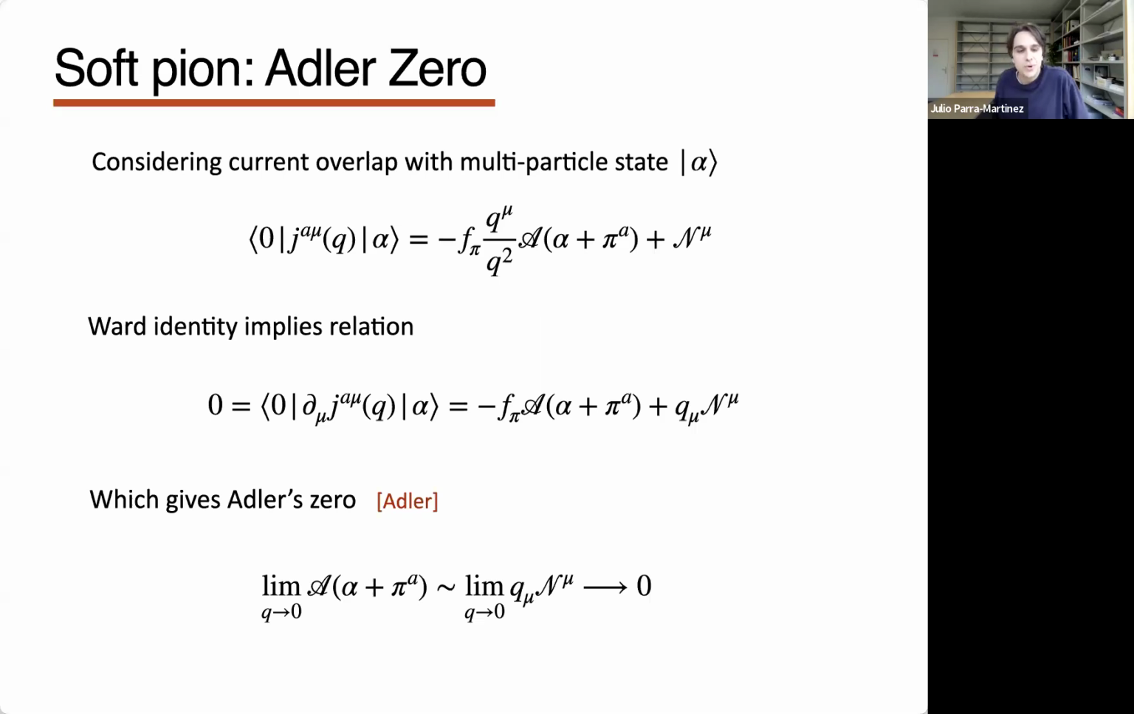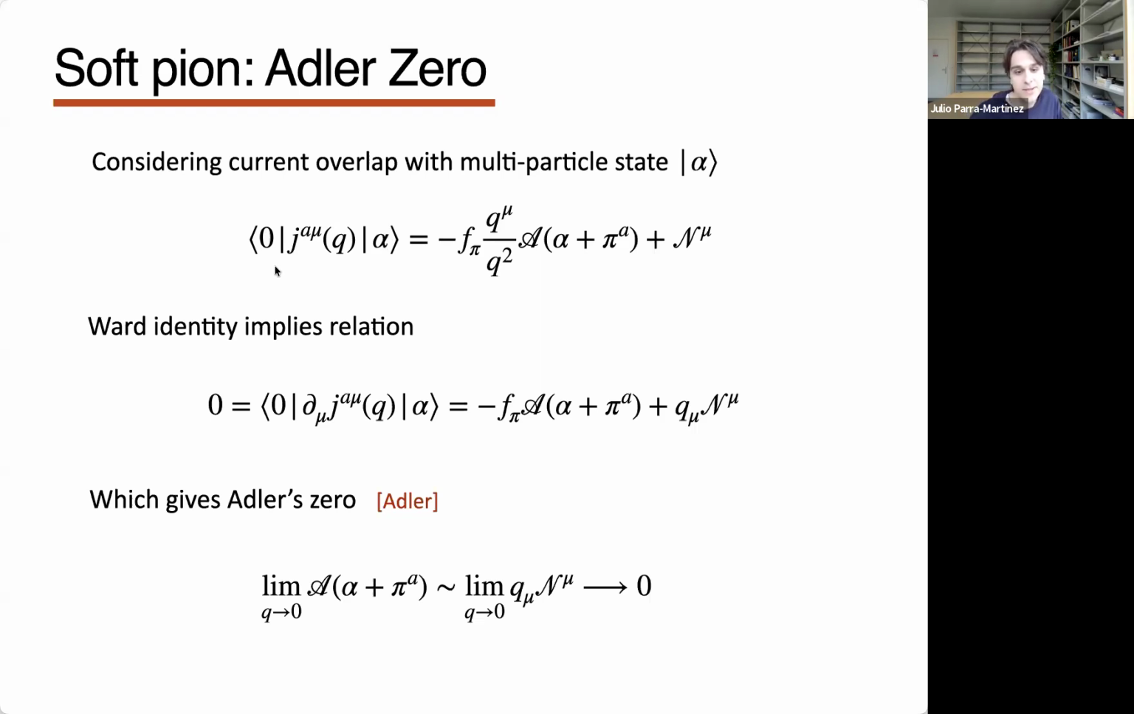Okay, so how do we show the Adler zero, this soft theorem? It's a very simple current algebra argument. Instead of looking at the one-point function in the presence of a local operator, now let me look at the one-point function in momentum space evaluated in some state alpha, which might correspond to a bunch of particles.